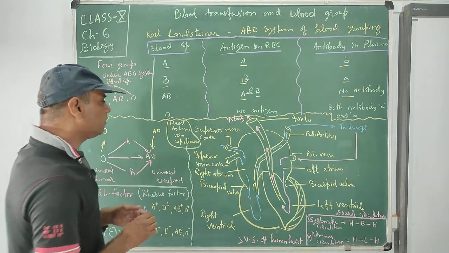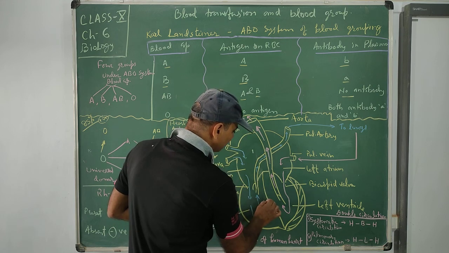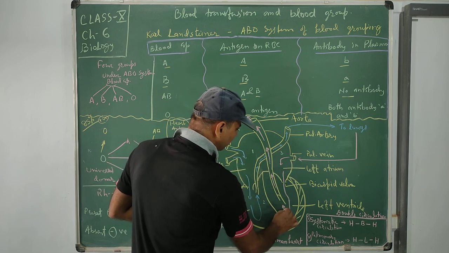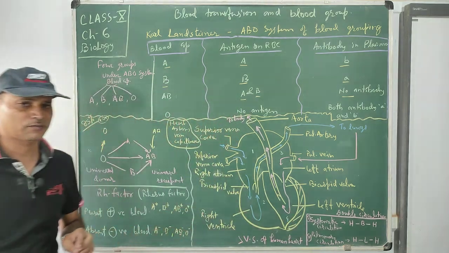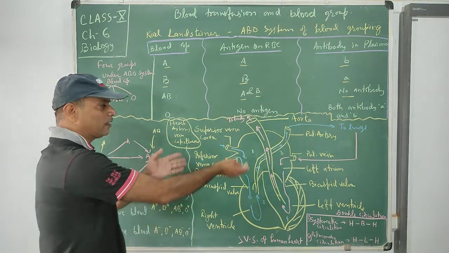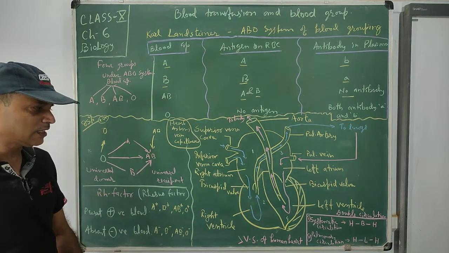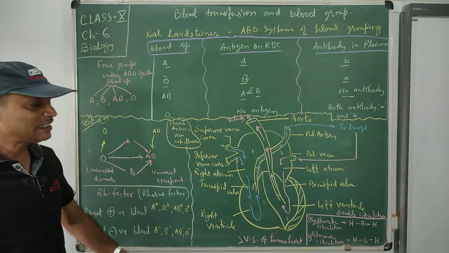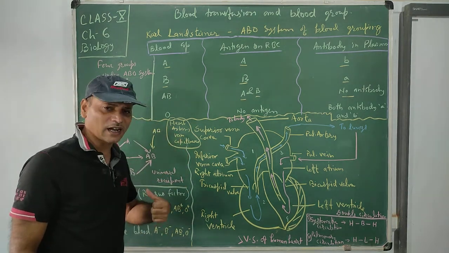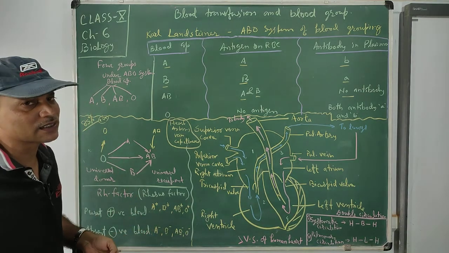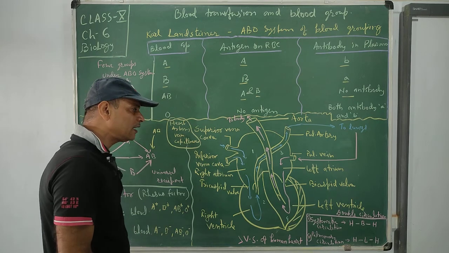Our heart has 4 chambers: first chamber, second chamber, third chamber and fourth chamber. So it is made up of 4 chambers. The 2 chambers in the upper portion are called atria, and the 2 chambers in the lower portion are called ventricles. It is very small in size, just like a fist, and is present on the left side, next to our lungs. So the left lung is smaller due to the presence of the heart.